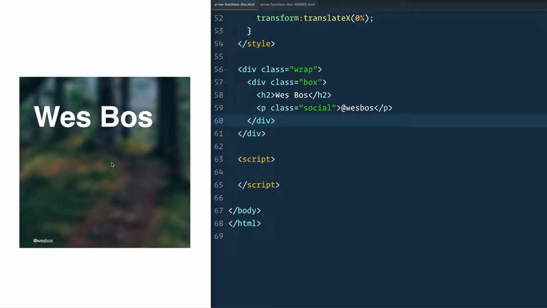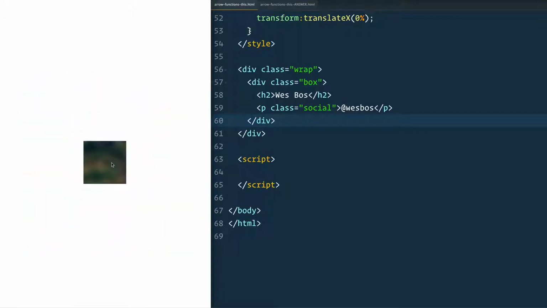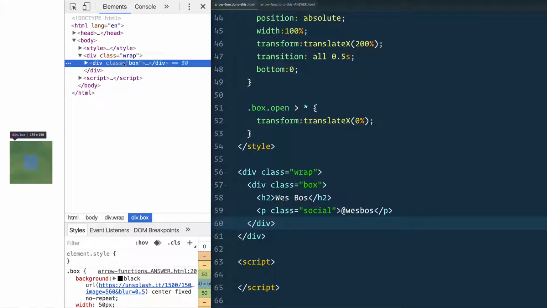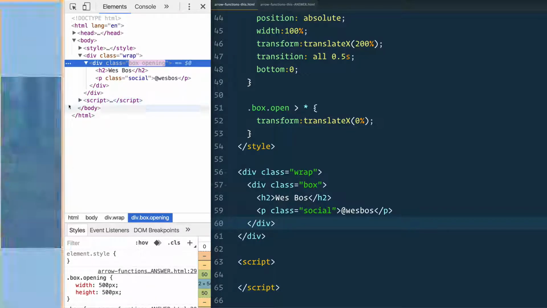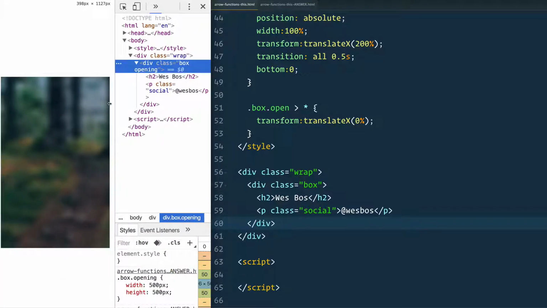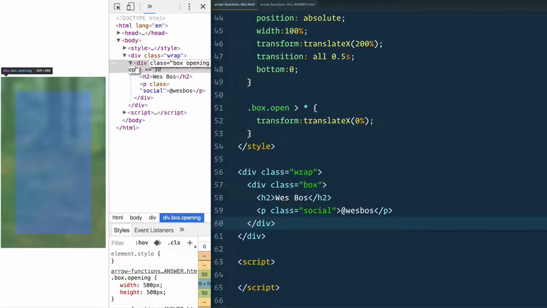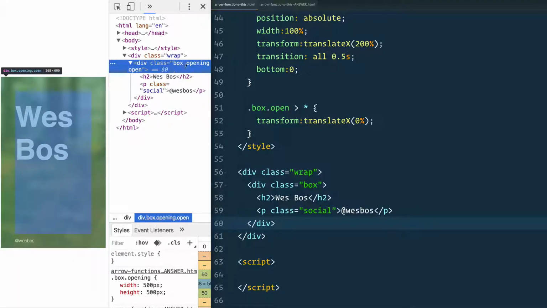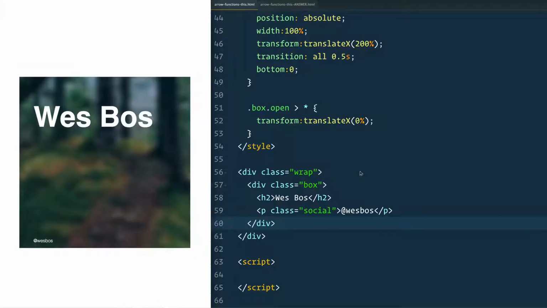The way it's working is I first add a class of opening to it, and what that does is it grows it. And then I add a class of open to it, which will bring in the letters. So it's always box, then it has a class of opening, and then after a couple seconds, I have a class of open being added to it.